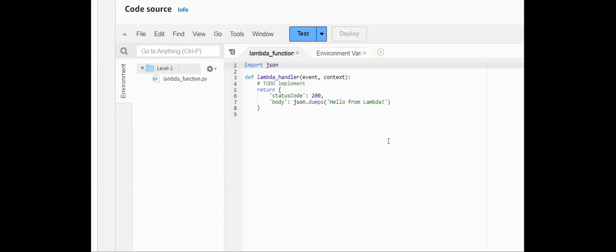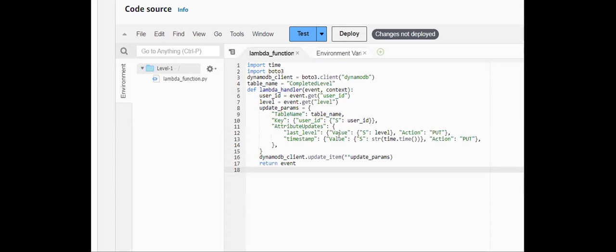In this, what I'm expecting to do is see whether my user completed level 1 or not. Whenever a user completes level 1, I'm expecting to update that data in my DynamoDB table. For that, I've written some code. You can see that. In order to work with the DynamoDB table, I'm using the Boto 3 library.